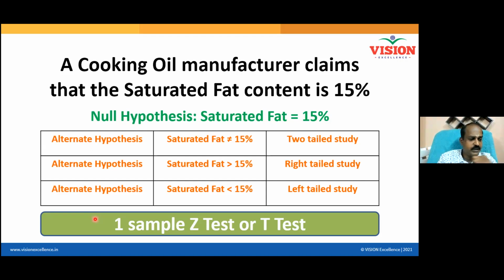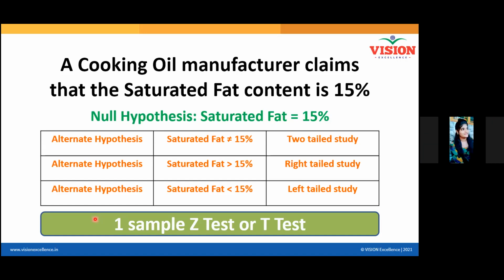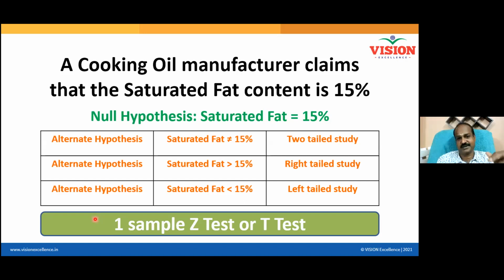And now in the same Maggi case, what is the data that the food inspector collected? Lead content. Is lead content continuous data or discrete data? Continuous, sir. Lead content is measurable. Send your sample to the lab. There are equipments which will measure and give you the reading. Continuous data will always have decimals in it. Just to quickly grasp, I'm giving this shortcut definition: decimals, continuous; whole numbers, discrete data. So lead content is continuous data.